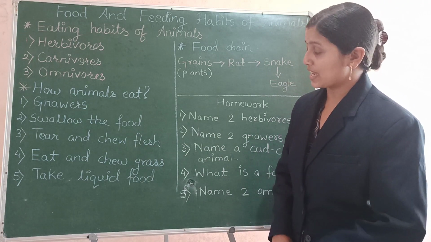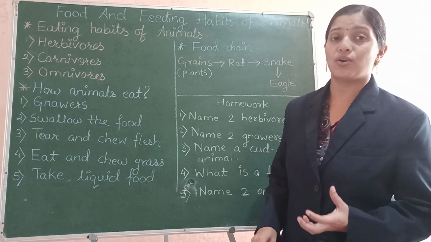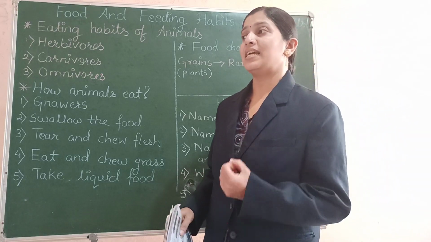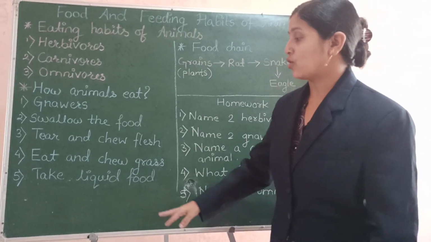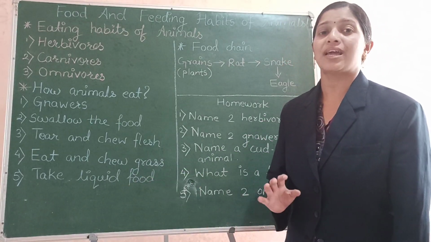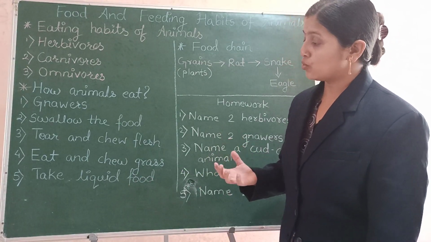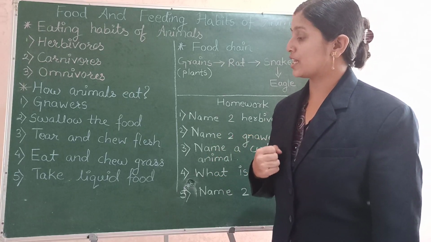So there are various animals which have only liquid food. The insects like mosquitoes, butterflies, leeches, they take only the liquid food. They don't have solid food. But how do they drink this liquid food?